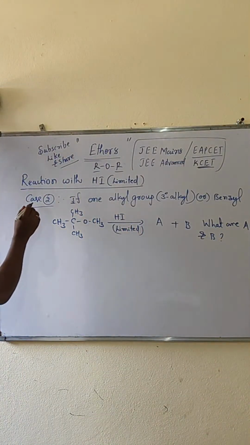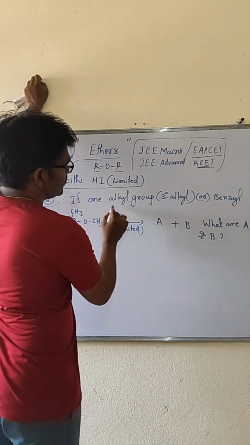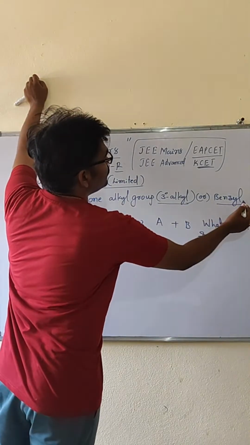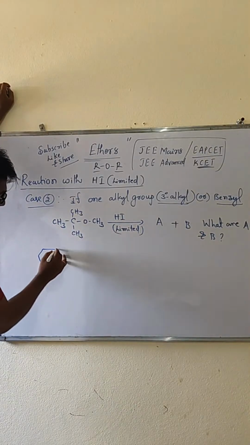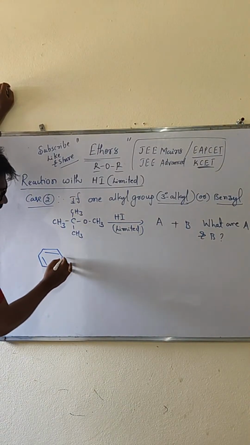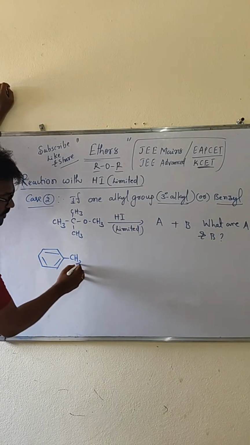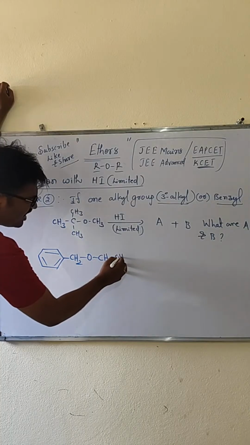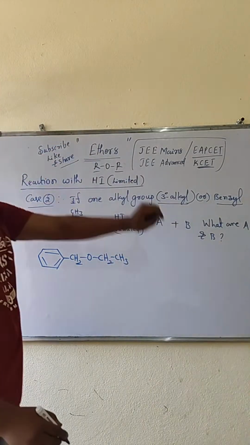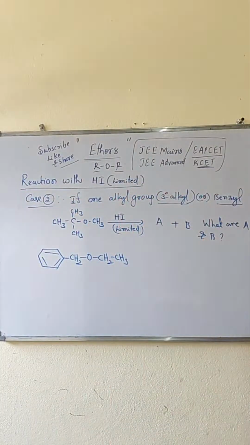See, one more I told in the secondary case. One is a tertiary alkyl group, another one is benzyl, I told. Benzyl is nothing but benzene attached with CH2-O-CH2-CH3 like this, or otherwise simply CH3. This is a benzyl group. Once a benzyl group is attached there,